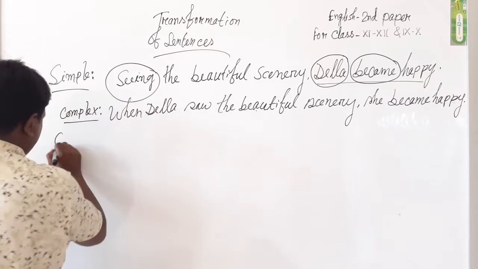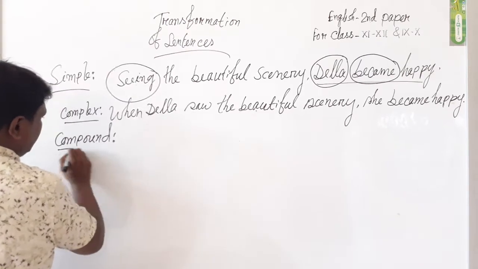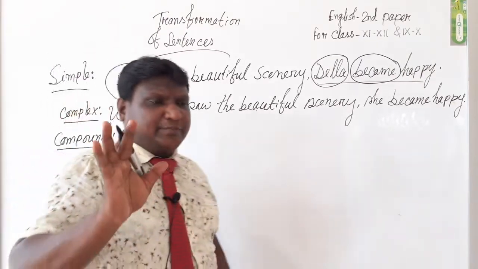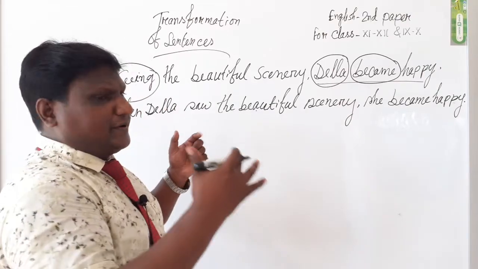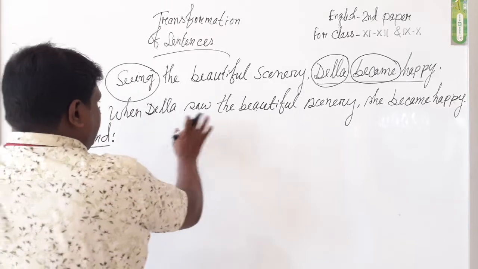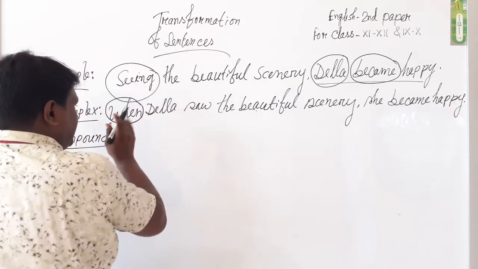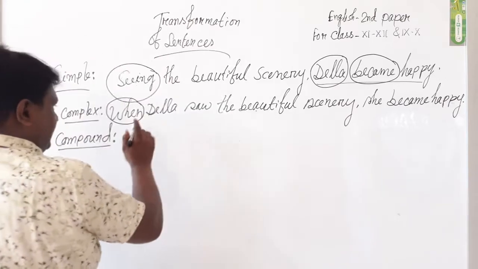Let's make it a compound. We know a compound sentence also has two parts, and both must be principal clauses, or independent clauses. We can just erase when from the chart.